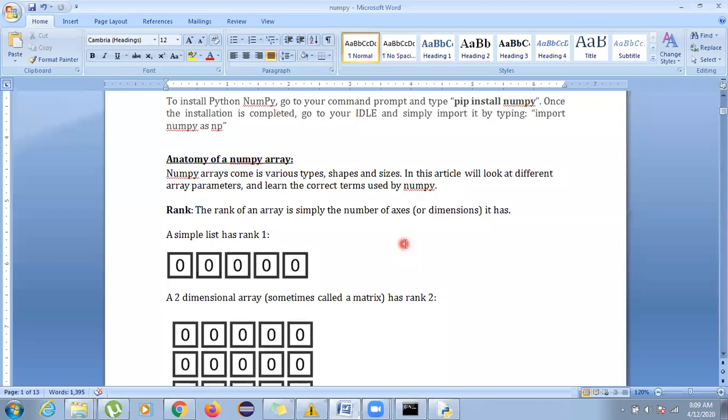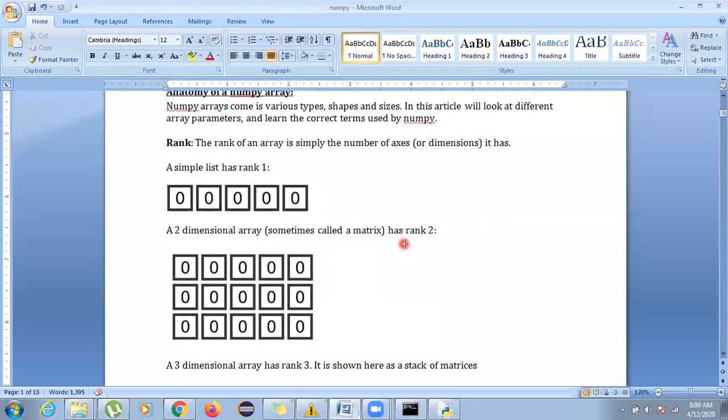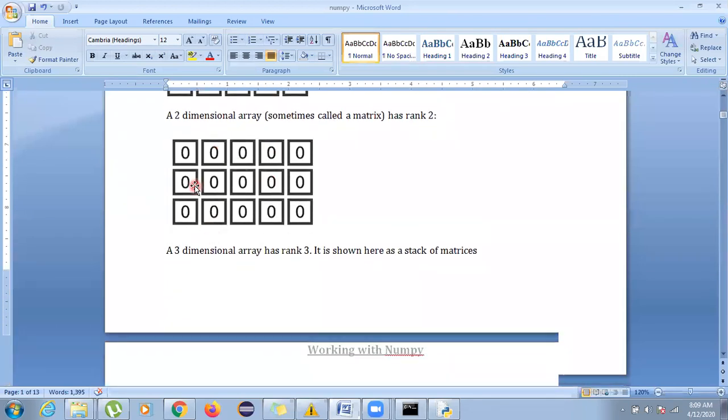The first terminology we have is rank, which says how many axes you have. For this one, only one axis is there, that is row, so its rank is considered to be 1. For this particular field, horizontal is rows, and then this is your column, so the rank will be 2 because 2 axes are there.